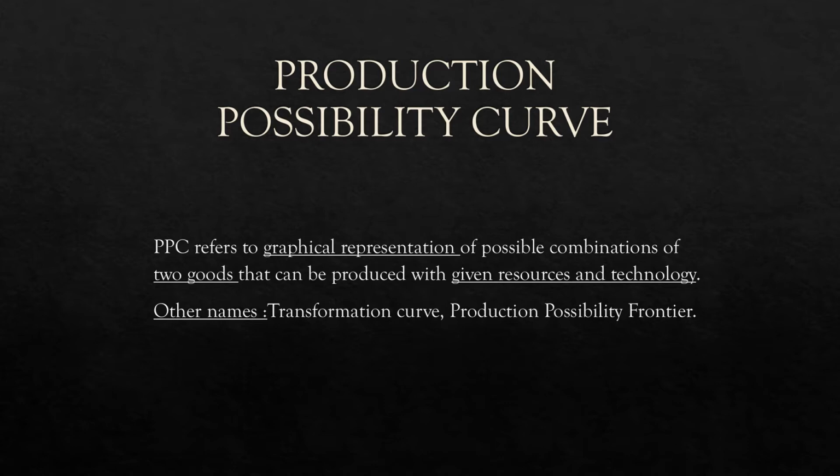Basically, over here, we are presuming that in an economy, we are only going to produce two goods or two commodities, and this production possibility curve shows all the possible combinations that can be produced of those two goods. However, there are a few assumptions when we study PPC. There should be given resources and technology; the given resources should be fixed and technology should remain unchanged.